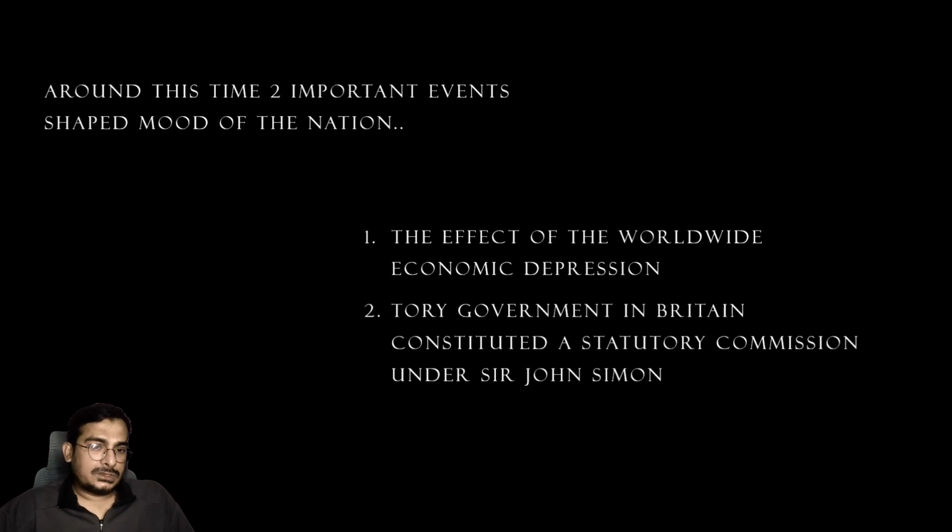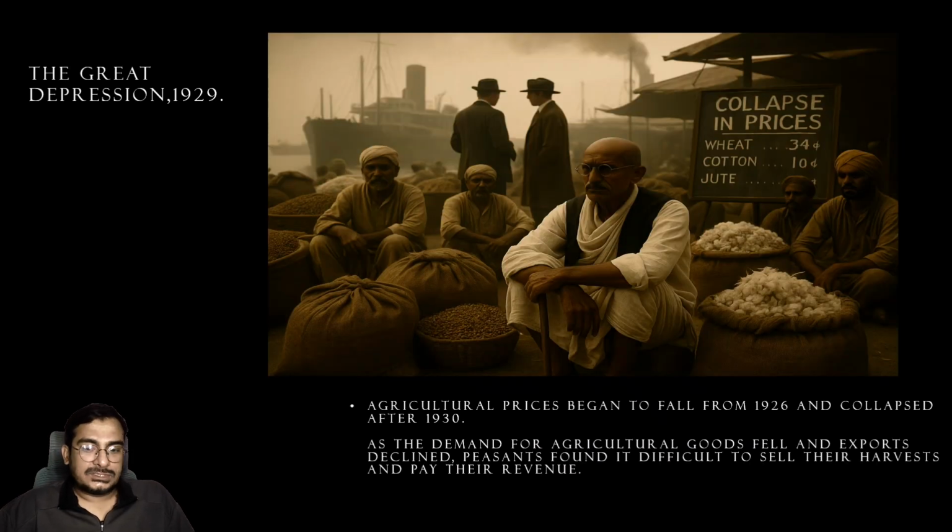Now, with the Great Depression of 1929, what actually happened was agricultural prices began to fall from 1926 onwards, and they collapsed after 1930. So the demand for agricultural goods fell across the world, and peasants in India found it very, very difficult to sell their harvest, and that was the problem. And by 1930, the countryside was in huge turmoil because of this, naturally.